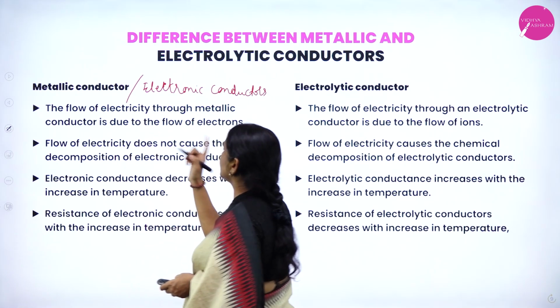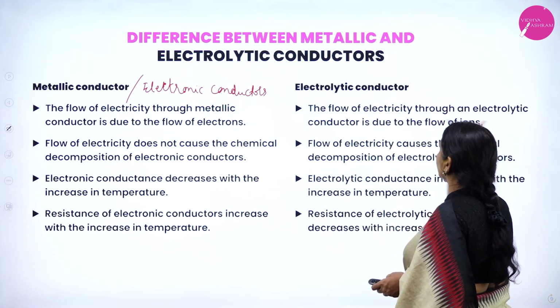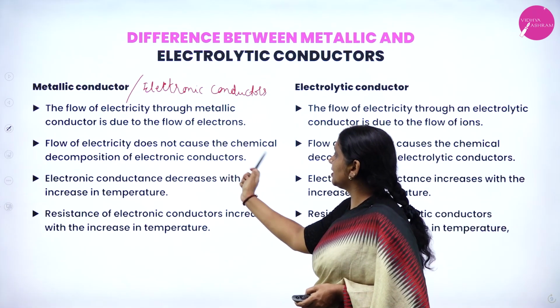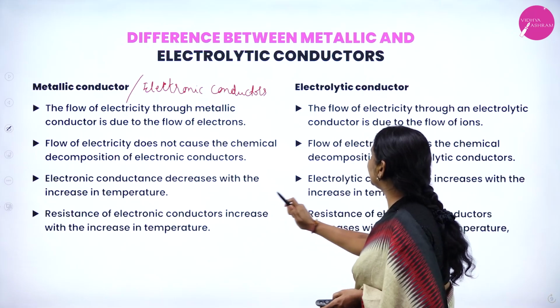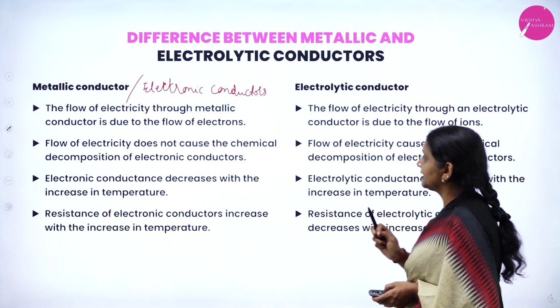The flow of electricity through the metallic conductor is due to the flow of electrons. The flow of electricity through the electrolytic conductor is due to the flow of ions. The flow of electricity does not cause the chemical decomposition of the metallic conductor. The flow of electricity causes the chemical decomposition of the electrolytic conductor.